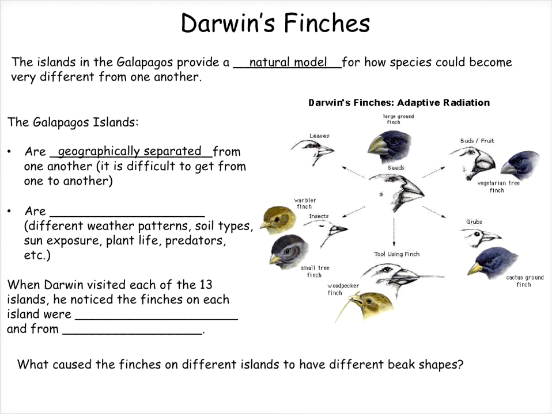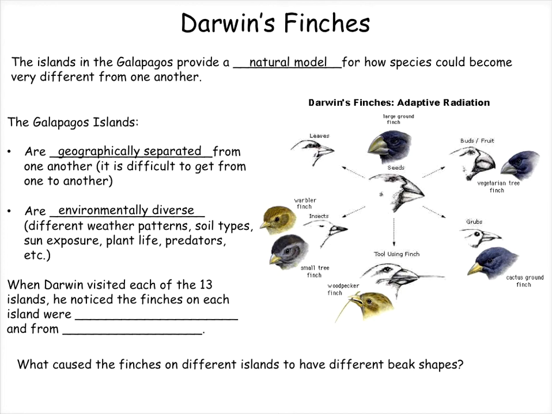The second feature of the Galapagos Islands that make them ideal for studying how species can change over time is that the Galapagos Islands are environmentally diverse. In other words, each of the islands have different weather patterns, different soil types, different levels of sun exposure, different vegetation and plant life, different predators, and so on. None of the islands were exactly like the other.